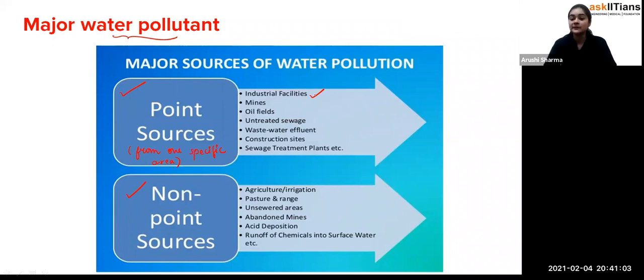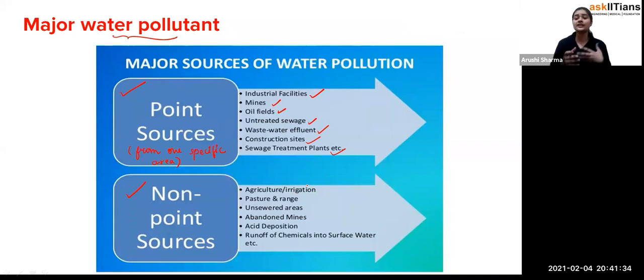We can say that means it is coming from one specific area. So industrial facilities, mines, oil fields, untreated sewage, wastewater effluent, construction sites, sewage treatment plants. So all of these are from one specific area where the wastewater is coming, so that it is mixing with the water. Now if we talk about non-point sources, that means it is not coming from any specific area.